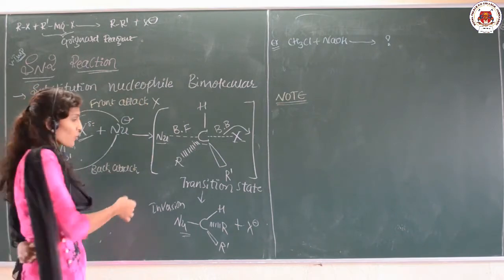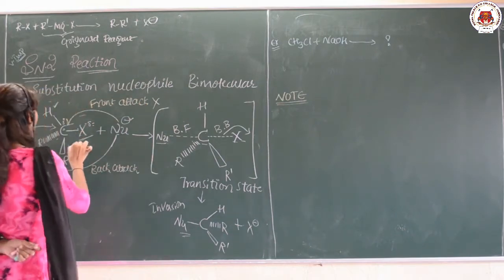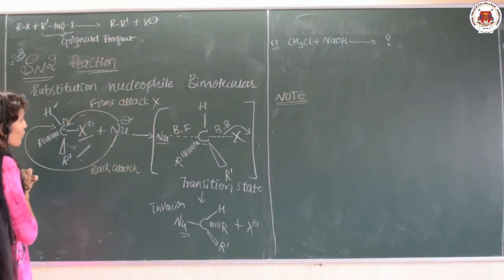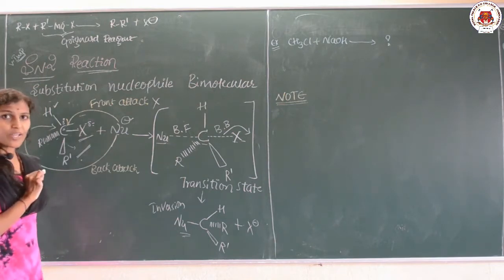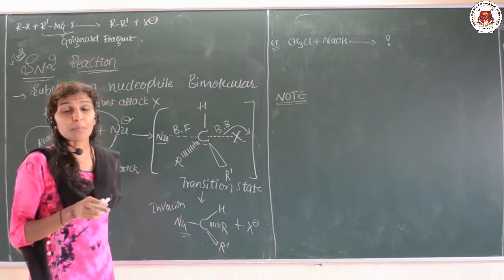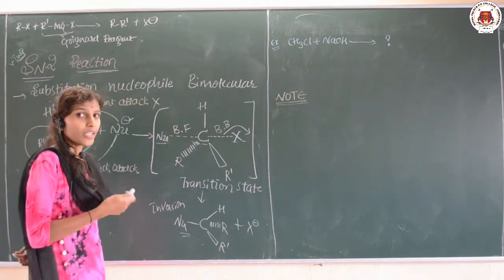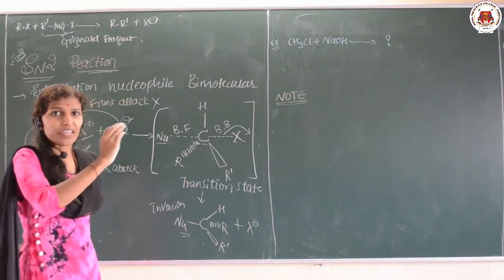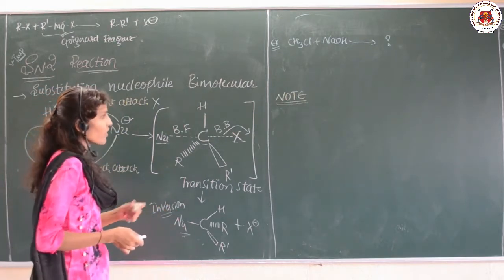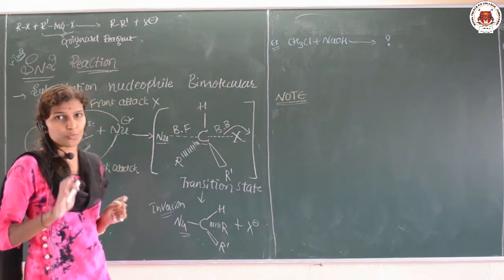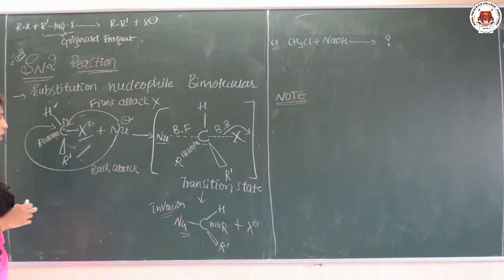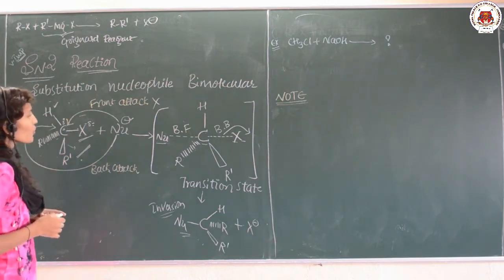Why are we talking about the inversion? Suppose our substrate, if it rotates the plane polarized light to the clockwise direction, it means our product will rotate the plane polarized light anti-clockwise. There is an inversion, and during this time an inversion product will occur. Clear? So, this is how we can explain the SN2 reaction.